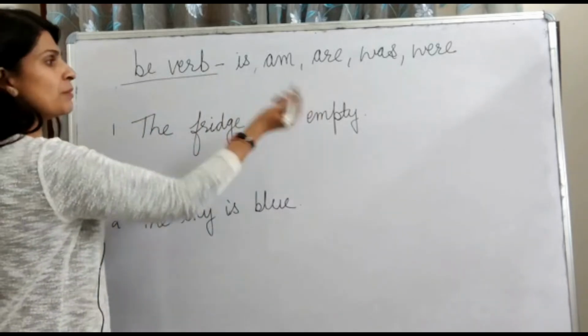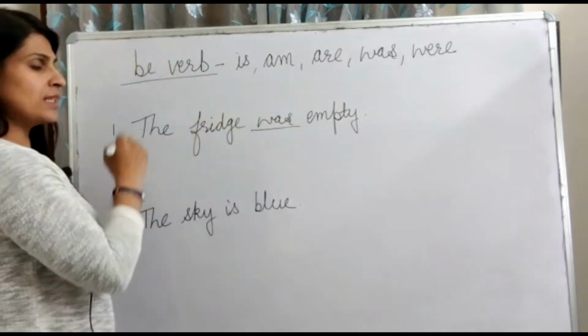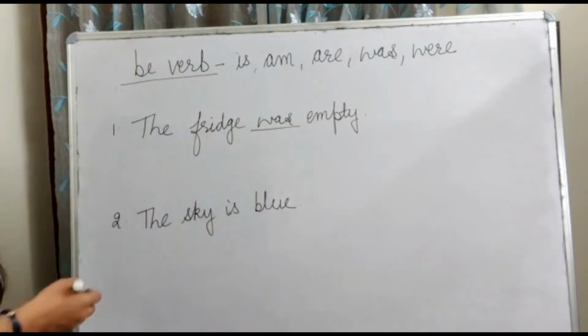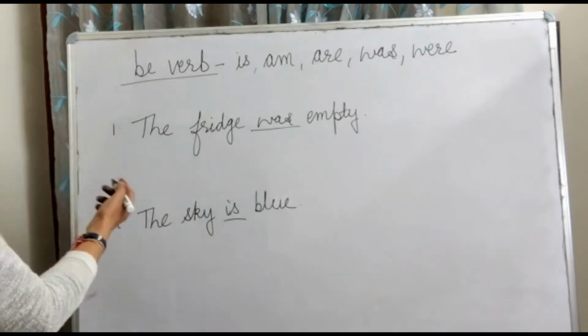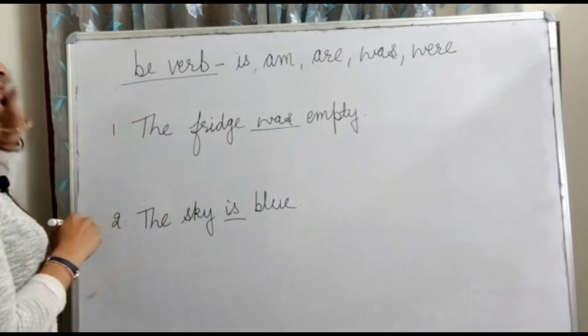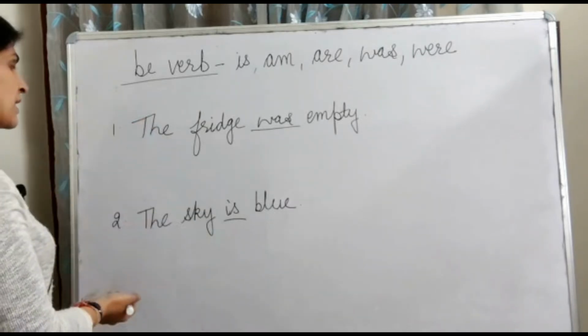The fridge was empty. What is the be verb here? Yes, the be verb here is was. And in the next sentence, the sky is blue. What is the be verb in this sentence? It is. Now let's see how can we change these sentences into the interrogative sentences. When we change them into the questions, how will we start them?